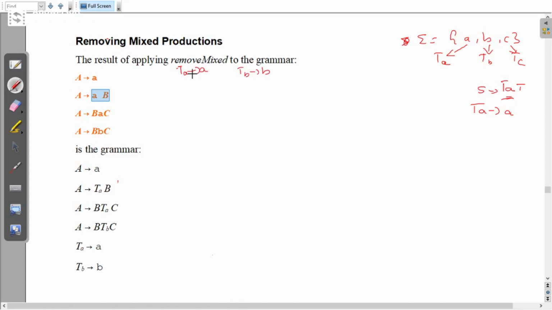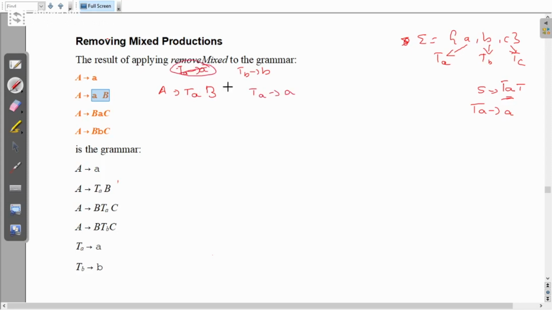Next I will modify this rule. How do I modify? A gives AB will be written as A gives TA B, and TA will give you A. This is what I have to do.